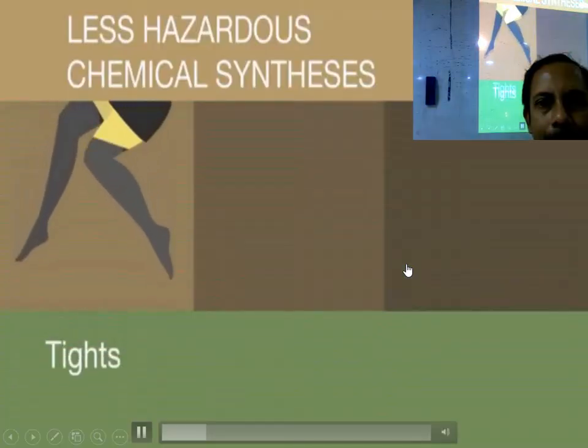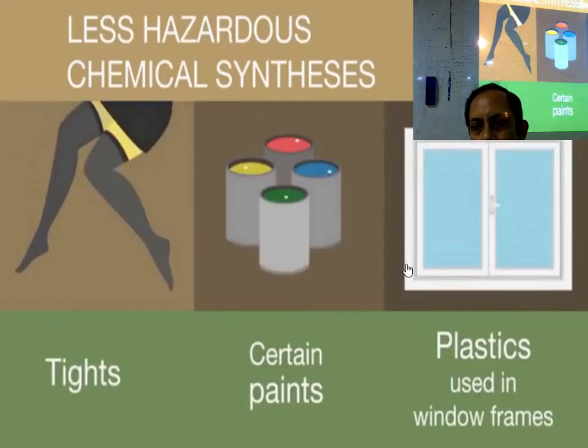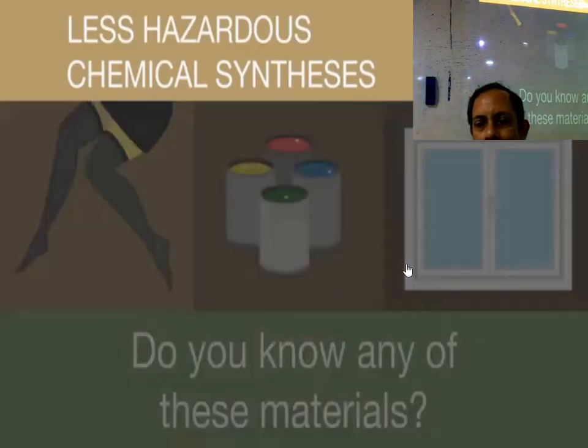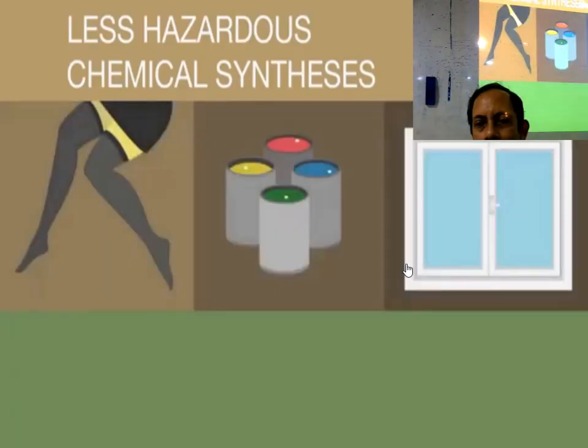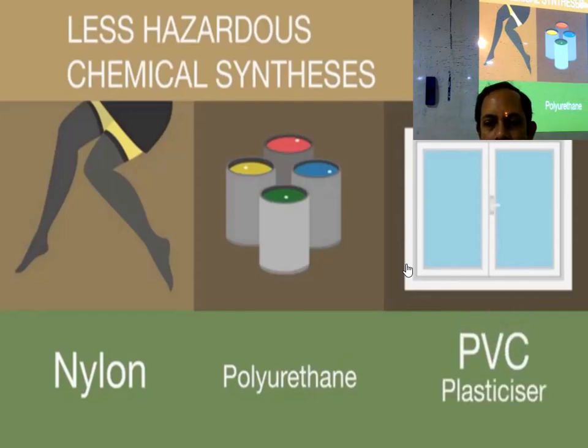The next time you look at tights, certain paints, or even plastics used in window frames, you may want to think about the raw materials from which they are made. Do you know any of these materials? Pause the video, think, and resume when ready. If you said nylon for tights, you'd be right. If you said polyurethane, you'd be right for paints and coatings. Finally, plastic window frames are made of PVC. These contain a plasticizer, allowing the frames to be easily molded.